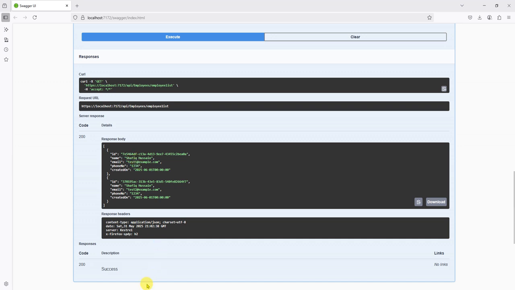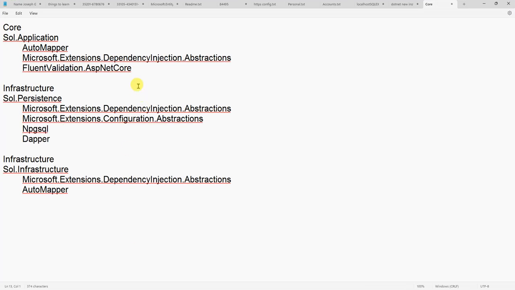And the final thing, as you can see, the core has two parts: one is the application and the second is the domain or entities. In application I use these three packages: AutoMapper, DependencyInjection.Abstractions, and FluentValidation.AspNetCore. I'm using .NET 8, and currently .NET 9 is in the market, so you can use any version according to your .NET.